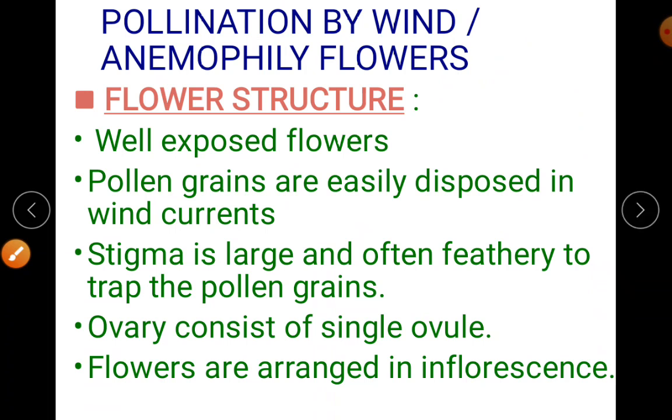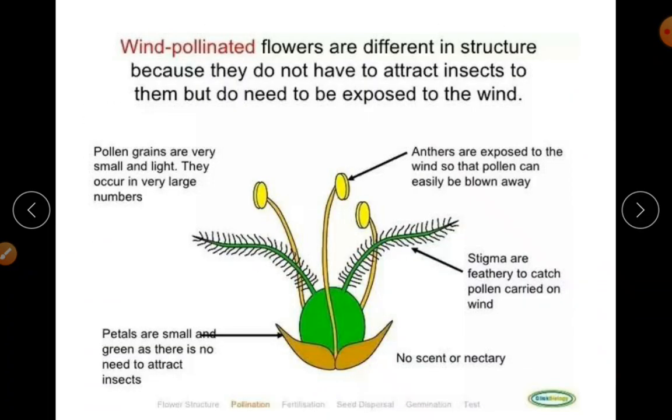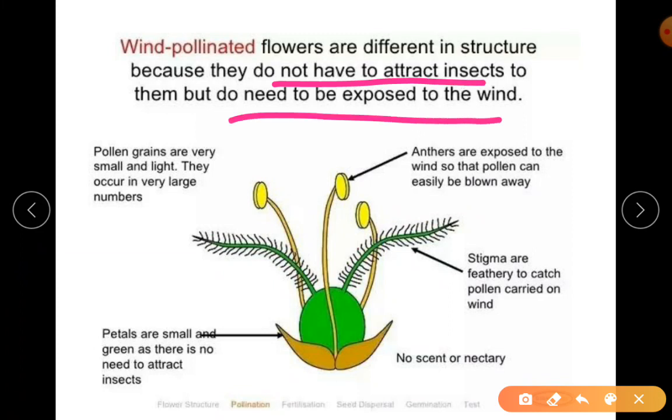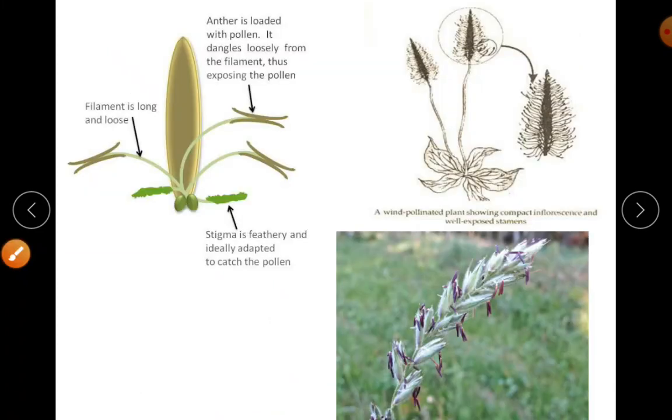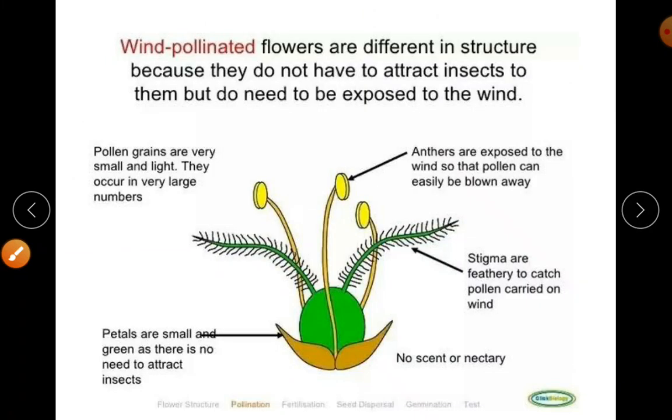Even this is only a detail, so don't write all of this. Similar to your previous one, I have just given this as extra information. They do not have to attract the insects; all they have to do is be exposed to the wind. An example is grass. You have seen similar pictures before also.